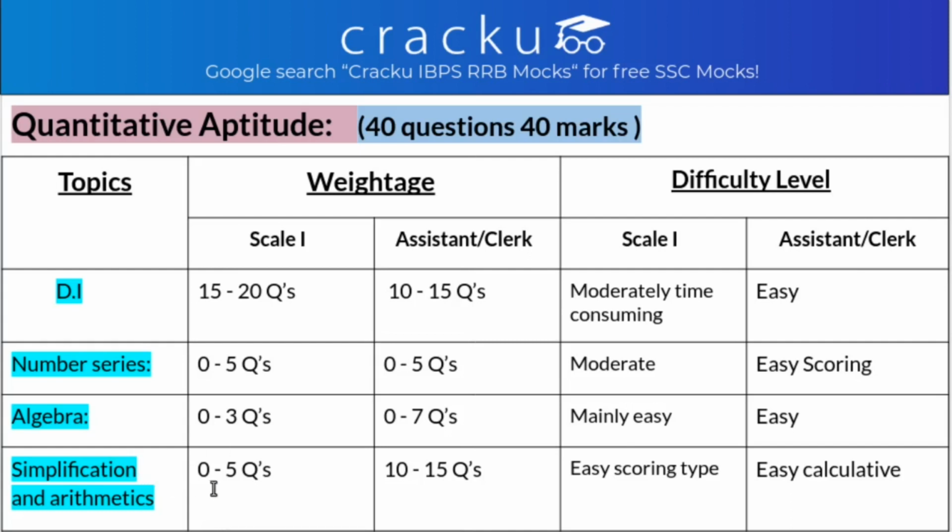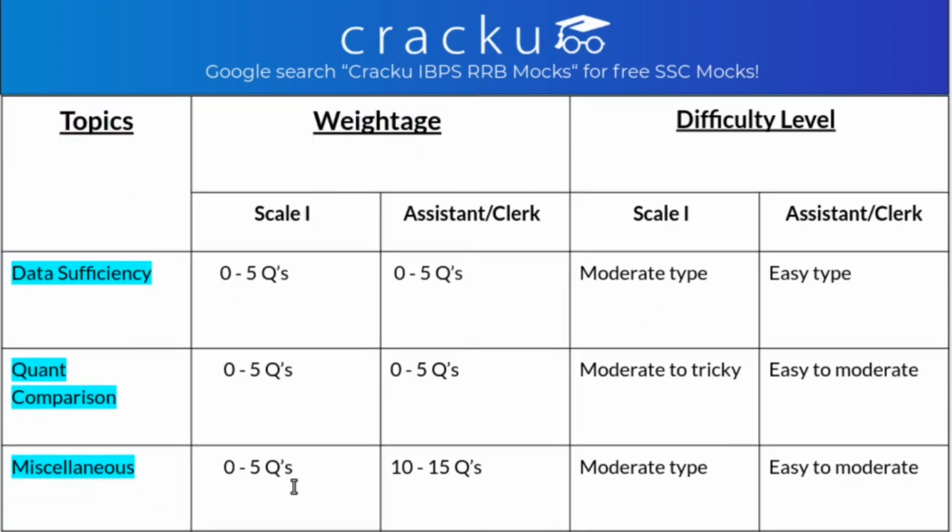And simplification and arithmetic. In Scale 1 you see very few questions from simplification. They are very easily scoring, just calculative, apply BODMAS and get the answer. They are approximation type and normal simplification type. And in Office Assistant you have 10 to 15 questions. Again this is a high number, 10 to 15 questions just from simplification and arithmetic, and they are easy and calculative.